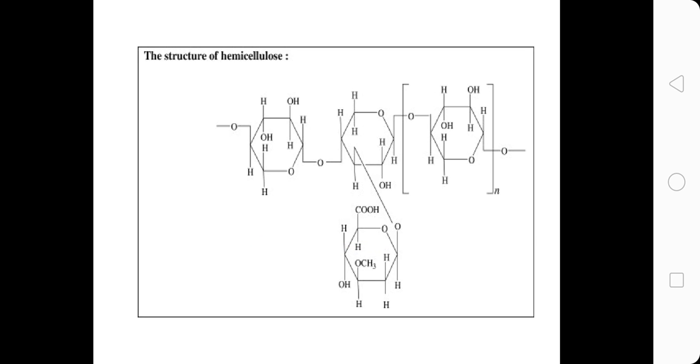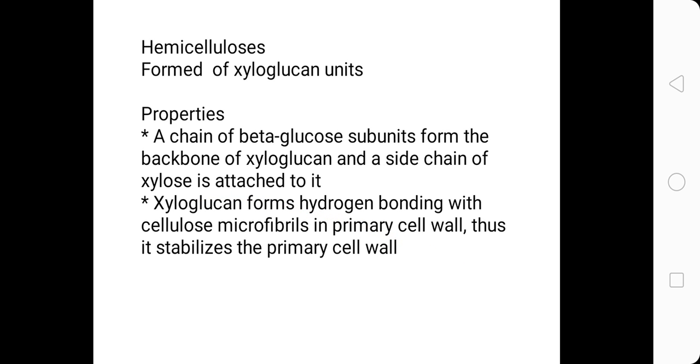The backbone is of glucose molecules, while at some intervals you can see xylose is also attached, linked to them. So now you can clarify that a chain of beta glucose subunits form the backbone of xyloglucan, and a side chain of xylose is attached to it.